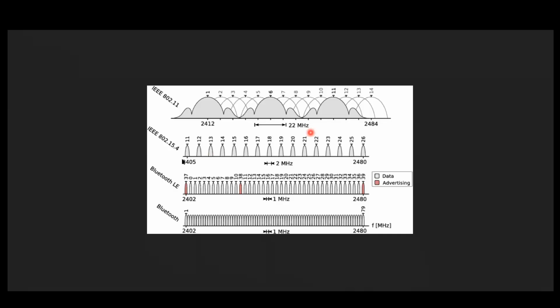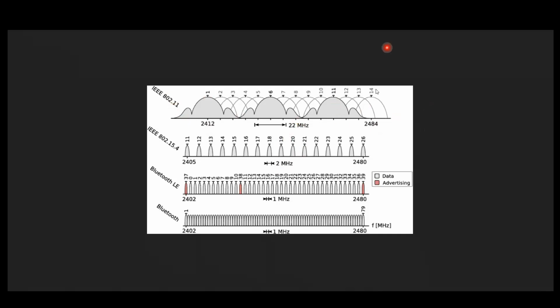I have shown one diagram here. It is 2.4 gigahertz, that is 2412 up to 2.48 range. This is the range of frequency in which IEEE 802.11 will operate.